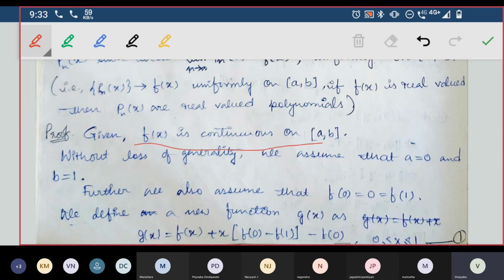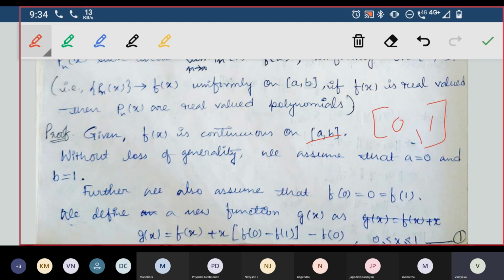Given f of x is continuous on the interval a comma b. Without loss of generality, we assume that a is equal to 0 and b is equal to 1. How? There are two things to understand here. It may or may not have been done in your topology classes. The interval a comma b is isomorphic to the interval 0 comma 1.